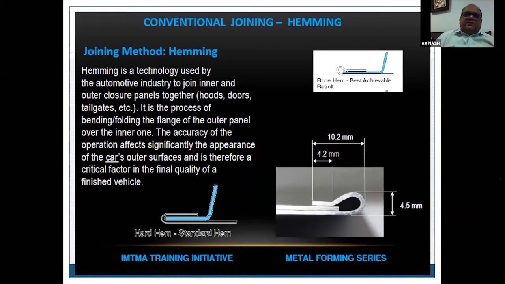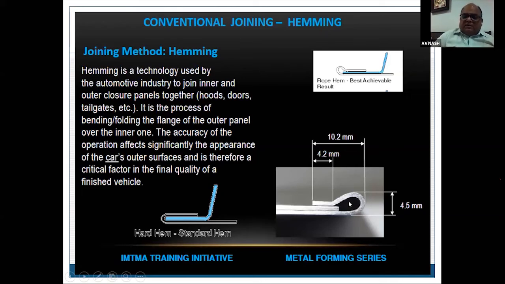There is another kind of joining used in automotive. This is called hemming. You have one sheet which is bent like this, and another sheet is like this, and this is clinched over this after bending, something like this. This is called hemming. Of course, if you do it in a vehicle, there is a possibility that rainwater will seep in and get filled into here and then start corroding the interior. The rust will start here. So this is supposed to be filled with some synthetic jelly to leave no space for the water.